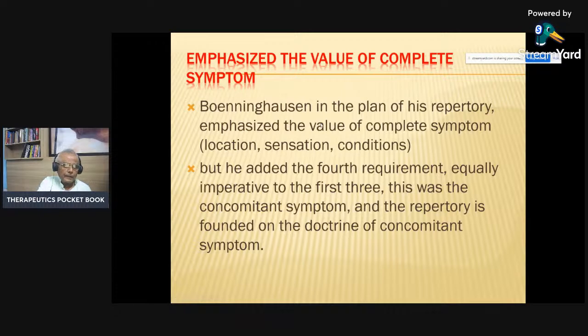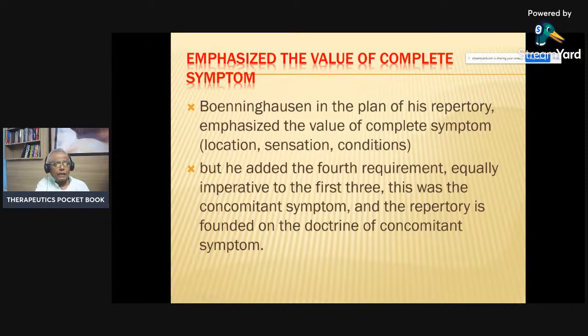Now, this is the beauty of Dr. Boenninghausen, that his repertory is based on completeness of the symptoms, that is location, sensation and conditions. But he added a fourth requirement that is equally imperative to the first three. This was the concomitant symptoms, and the repertory is founded on the doctrine of the concomitant symptoms.